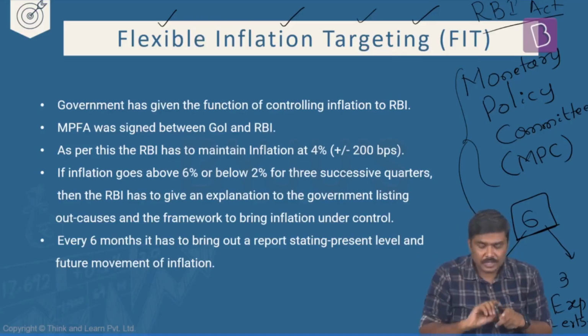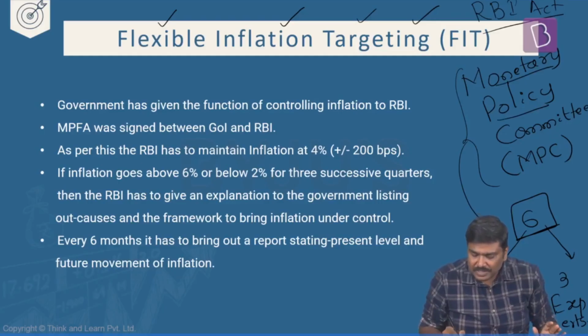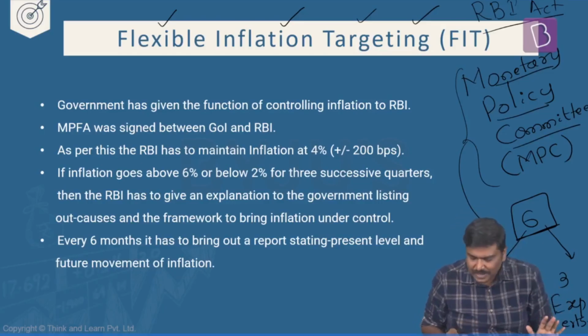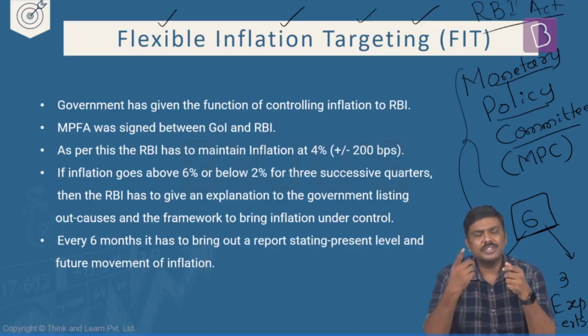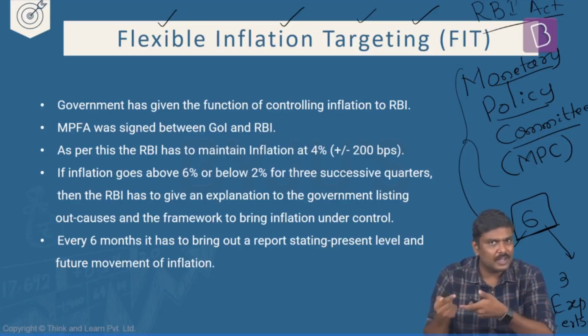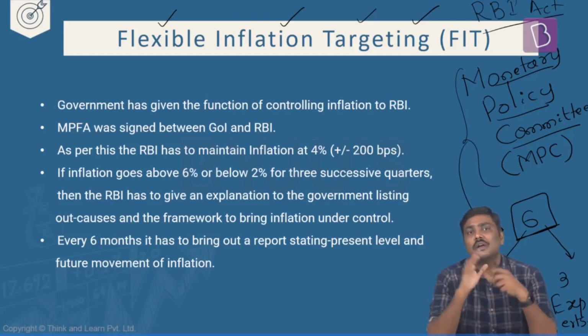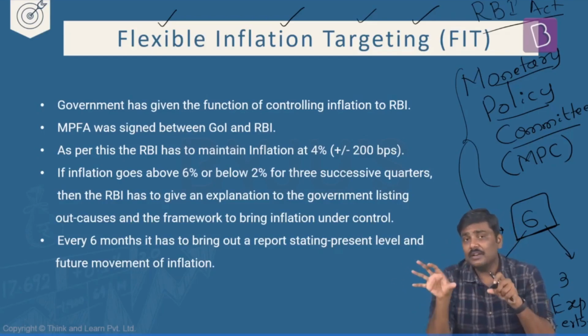Now have a look at this. Rather than using the term Monetary Policy Committee, sometimes I'll simply say that RBI decides the monetary policy. Don't get confused, because RBI is present here and the most important functionary is the RBI governor here. I'll keep on using the term RBI decides the monetary policy. But essentially, follow this very carefully.